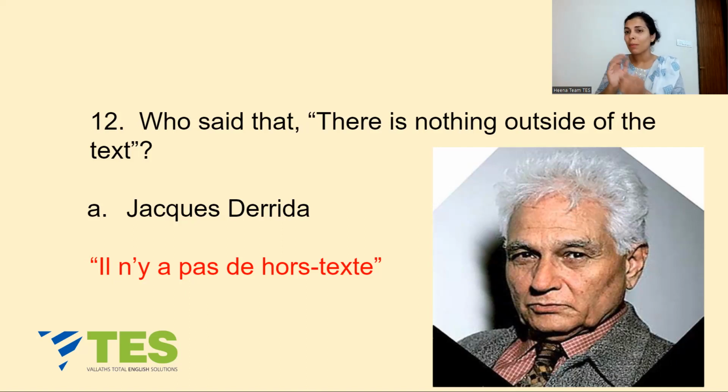जैसे reader पढ़ता है तो अपन को एक supplement book मिलती है ना, so that we can have a clarity. So there is no outside text, which means you don't have an extra supplement. You don't have any clarity for shedding light on the work. So Derrida says that the meaning of any text is not fixed, obviously, and what is presented as a closed system is not a closed system. It is an open system, because we as readers have to understand the history and the context of the text for the better understanding, right?